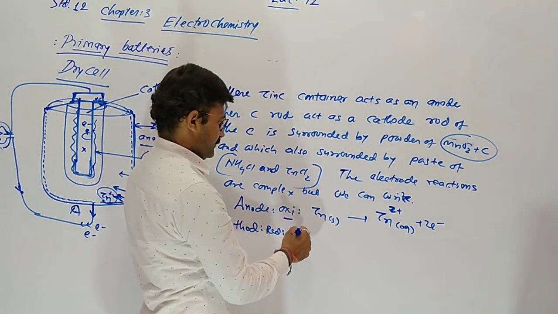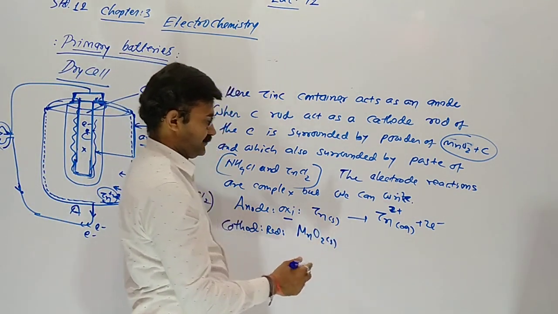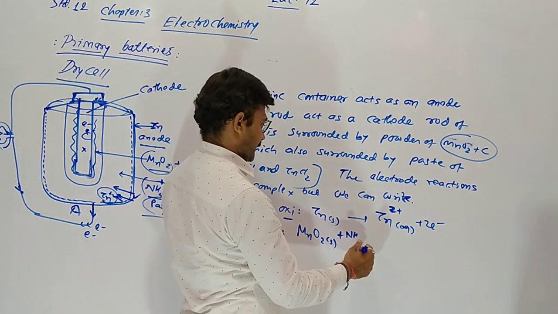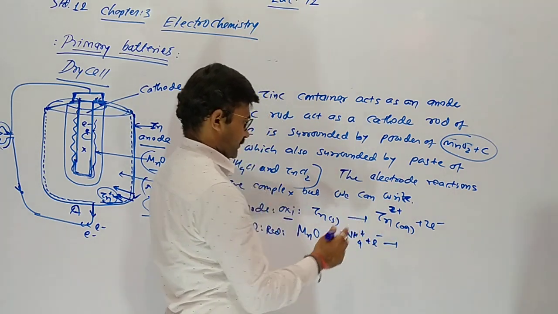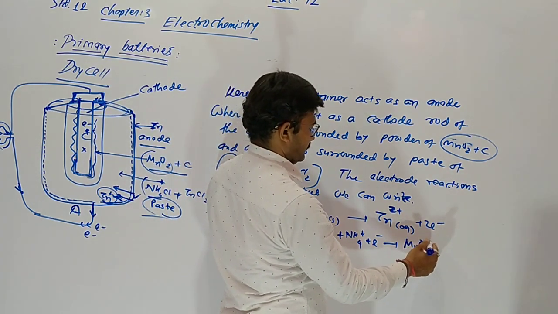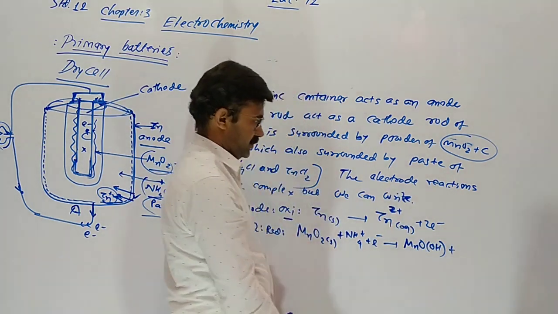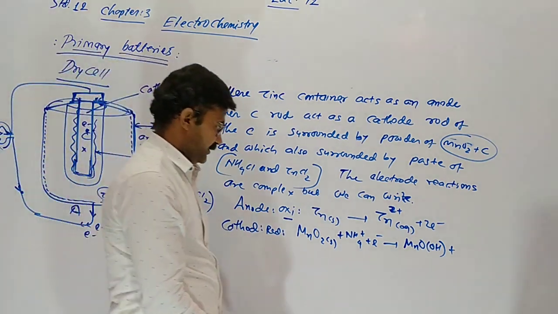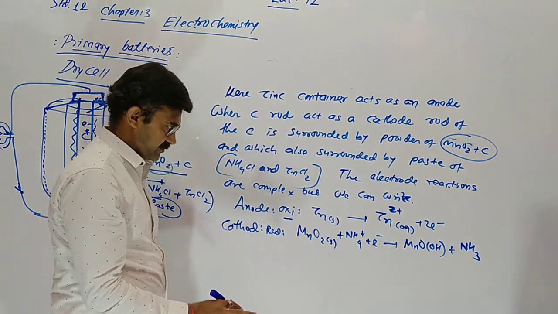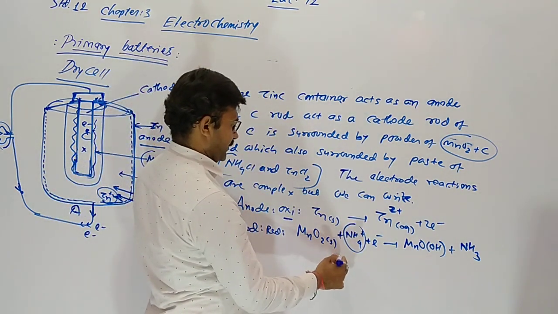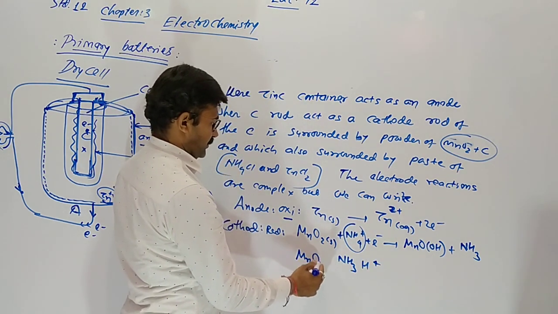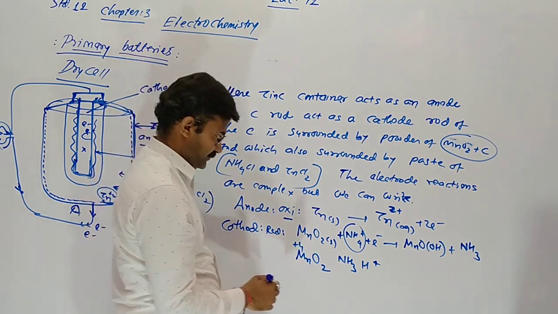Now on reduction, MnO2 solid, manganese dioxide, plus ammonium ion plus electron gives MnO(OH), releasing ammonia NH3. What happens actually? Listen. In MnO2, the oxidation number of Mn is +4.